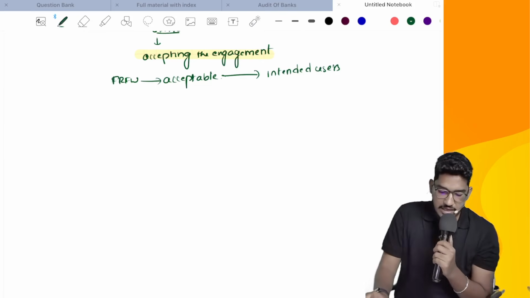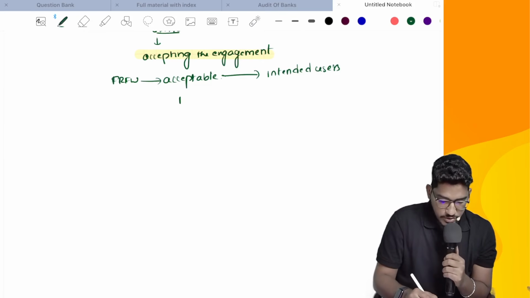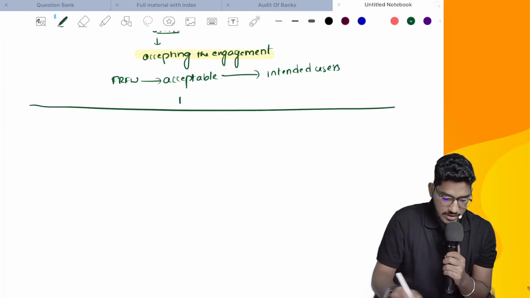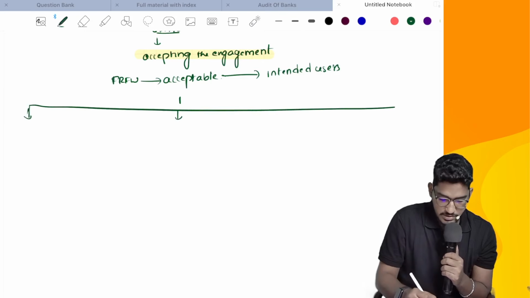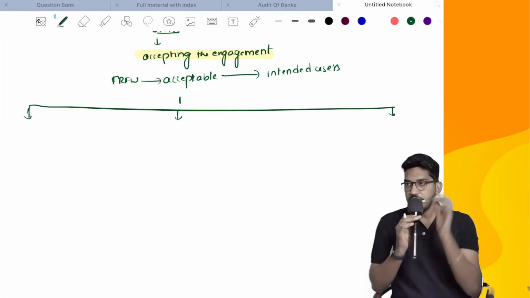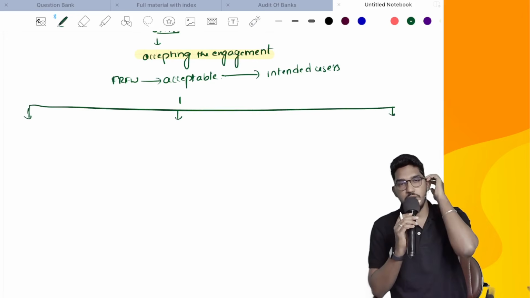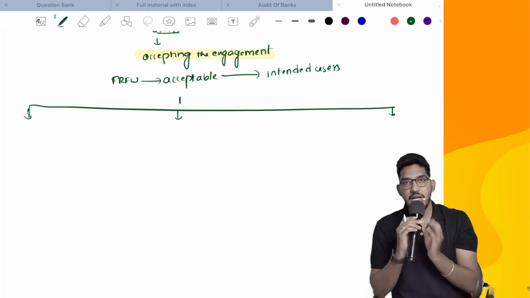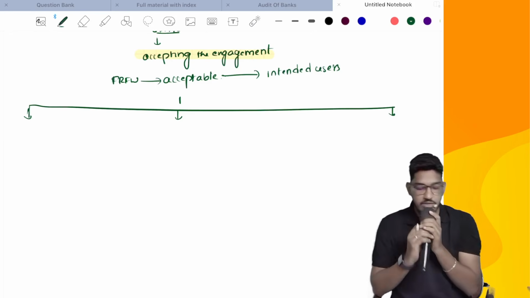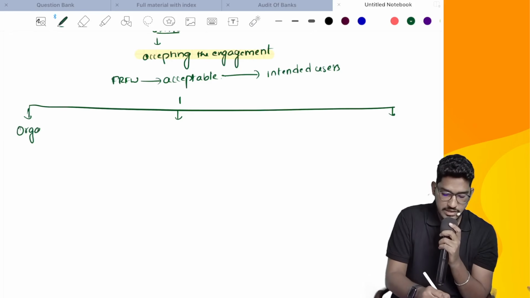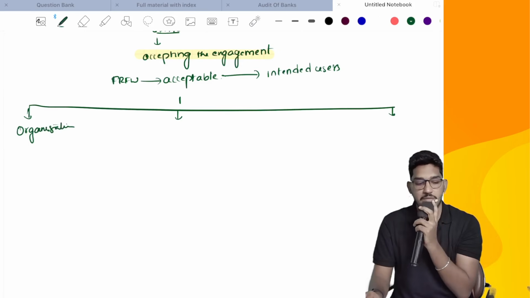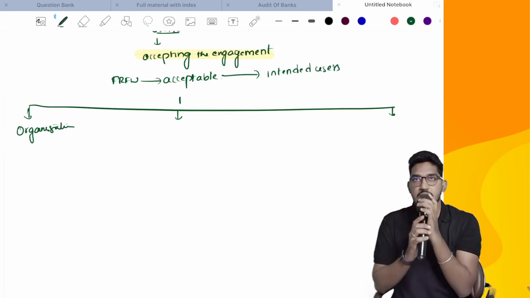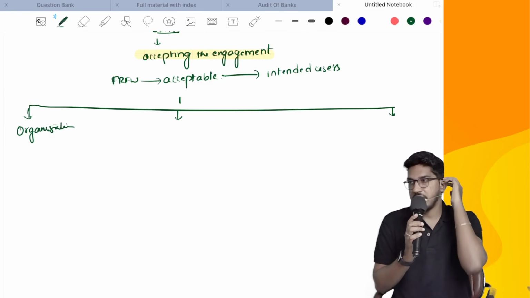Right. And here they say that the financial reporting framework according to which you are preparing the financial statements might come from three places. Might be that the special purpose framework could have been given by some organization, some standard setting organization, which has given that applicable financial reporting framework. Say, for example, an NGO is getting a funding.